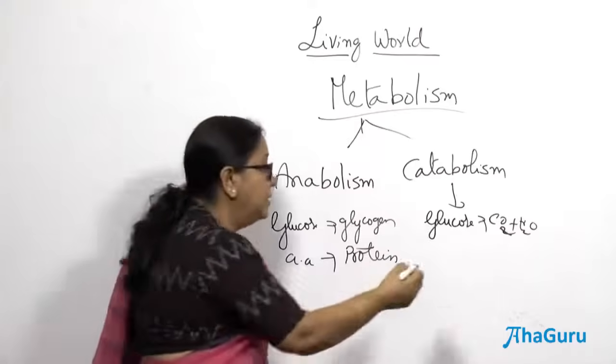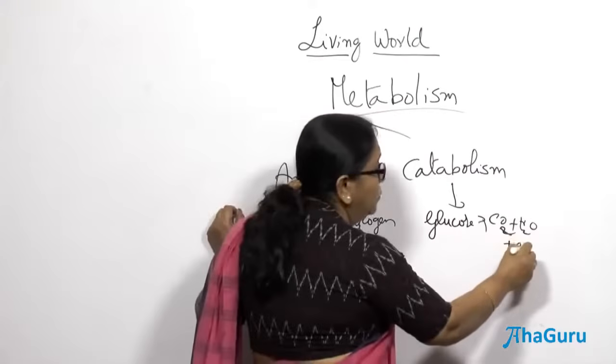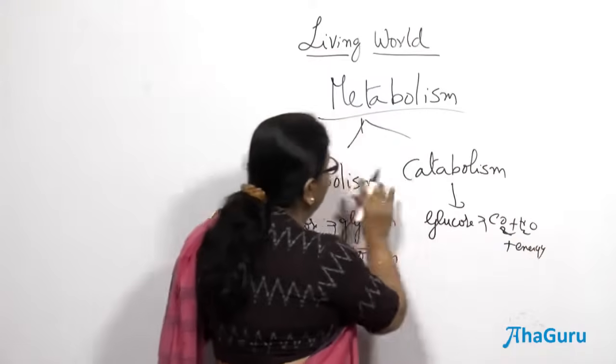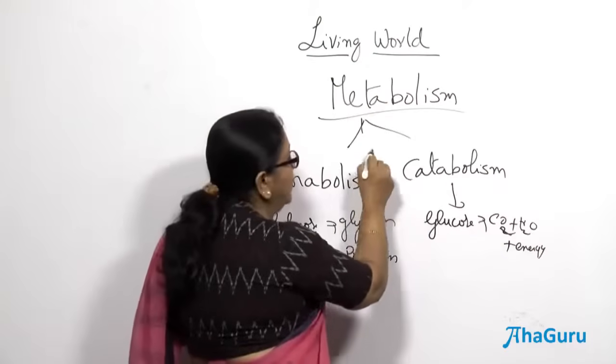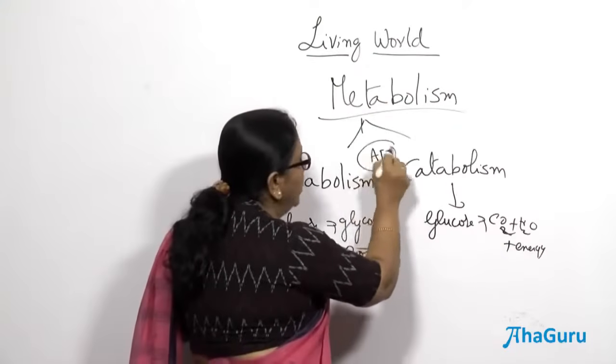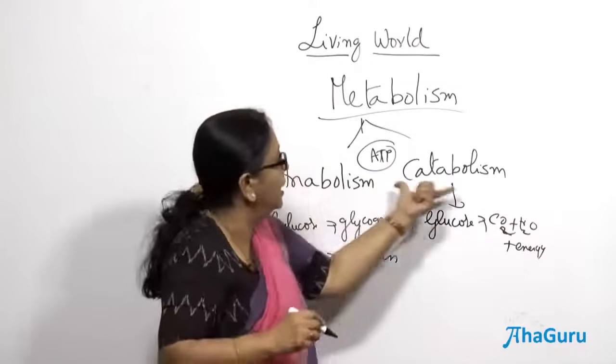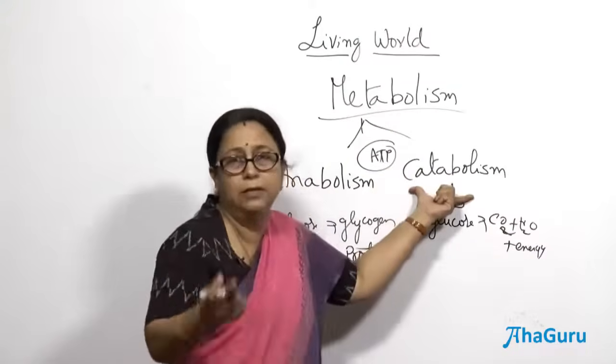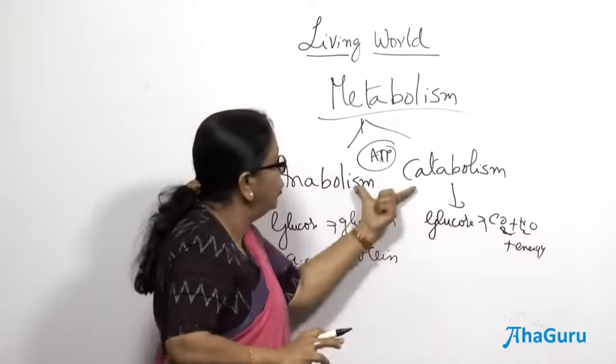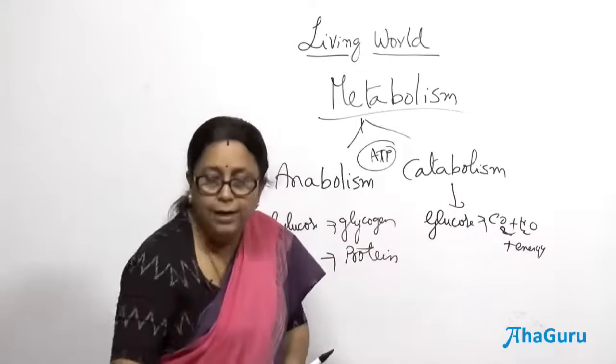And then it releases energy. So, there is one common factor between anabolism and catabolism, that is ATP, energy. Okay. So, anabolic reactions generally take in energy and catabolic reactions generally release energy, right. So, let me explain to you how it happens with the help of an example.